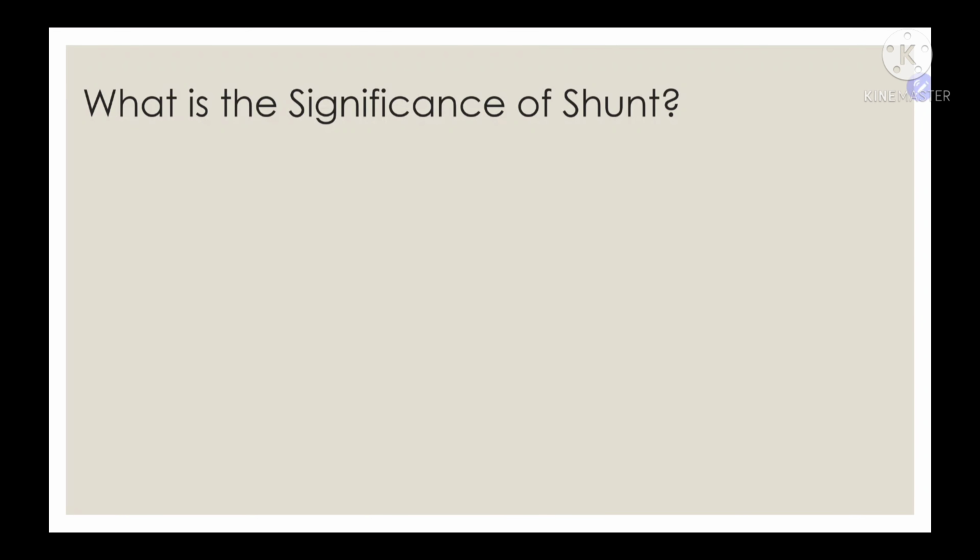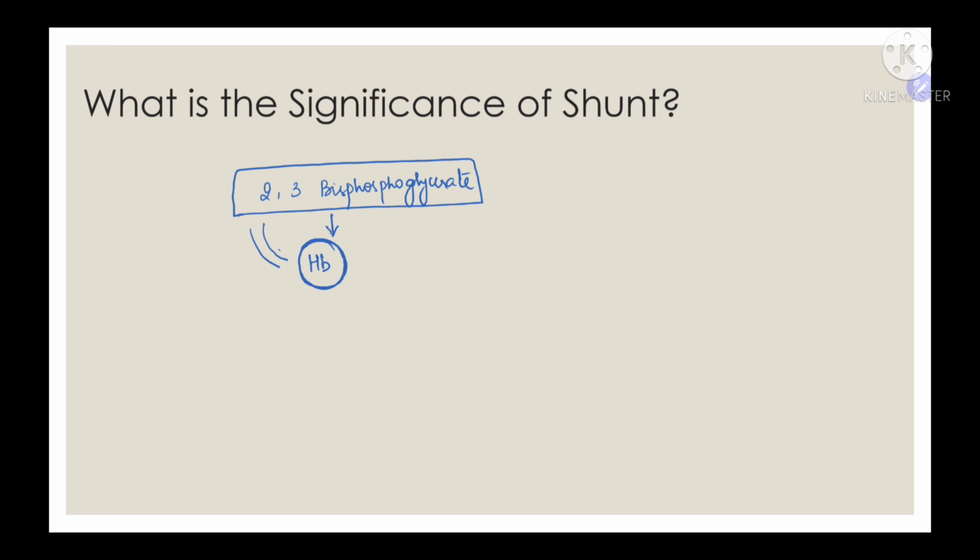What is the significance of the shunt pathway? The main product that is getting formed because of the shunt pathway is 2,3-bisphosphoglycerate. Now what this 2,3-bisphosphoglycerate does is, inside the RBC, it gets bound to the hemoglobin. Because it is getting bound to hemoglobin with much stronger affinity, there is decreased affinity of hemoglobin towards oxygen.